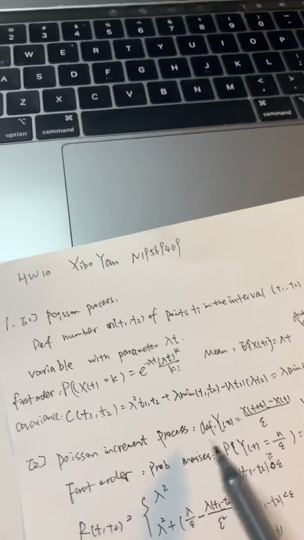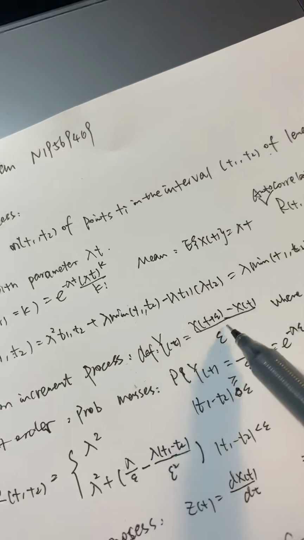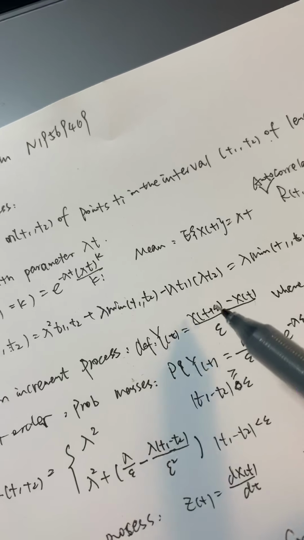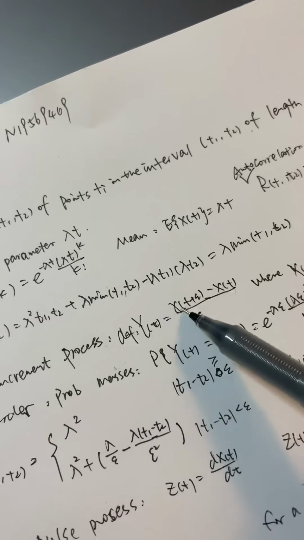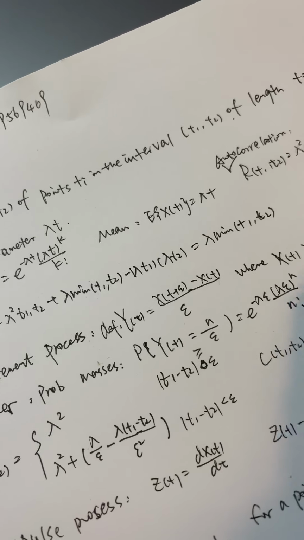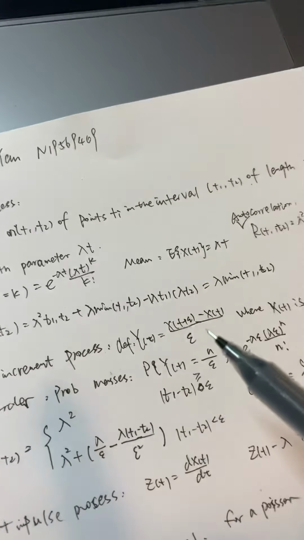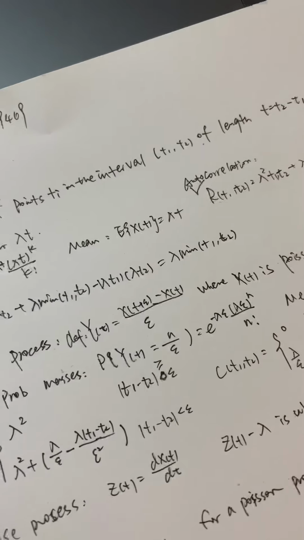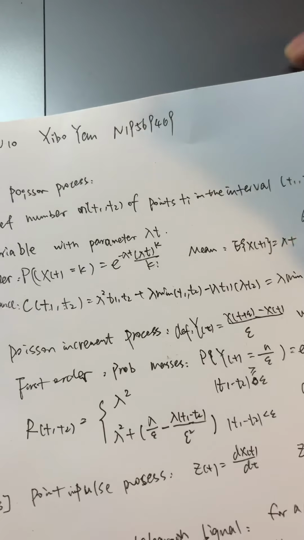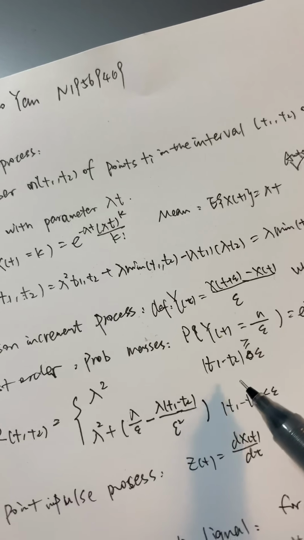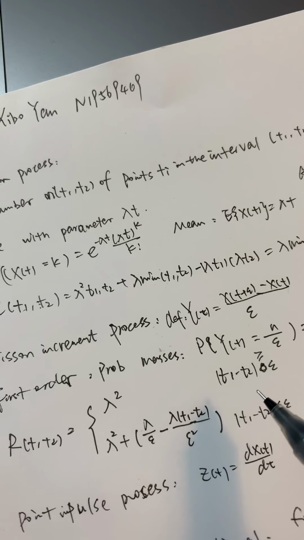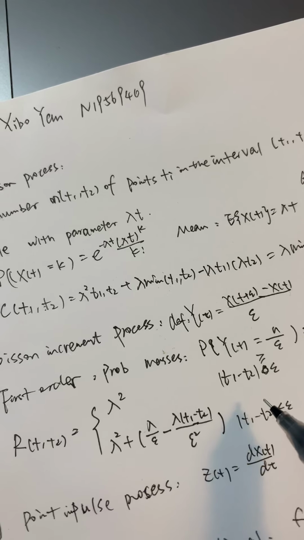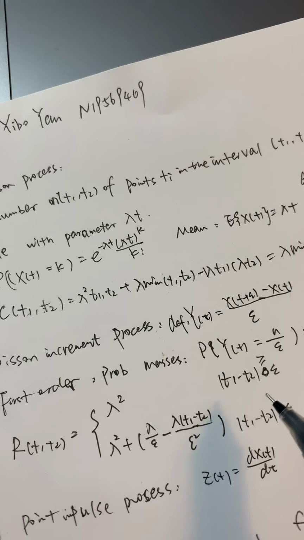The second is the Poisson increment process, whose definition is like this: Y(t) equals this expression, and in this expression X(t) is a Poisson process. Its first order probability mass is like this, and the mean of it is lambda. For the autocorrelation, because t1 and t2 can be both positive and negative, we need to separate it into different situations.